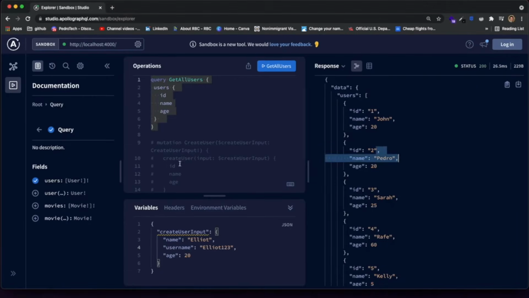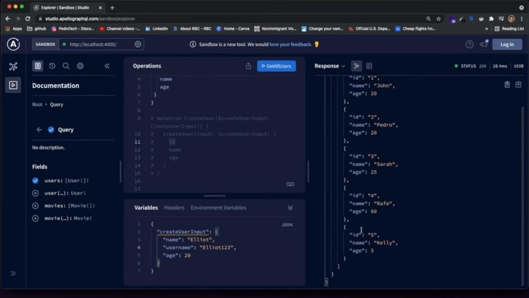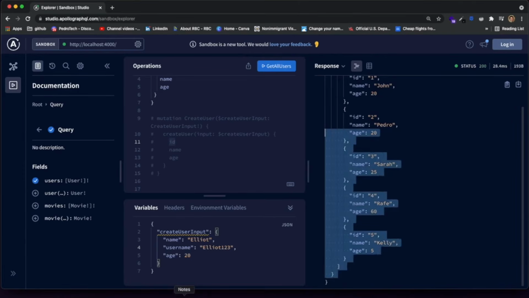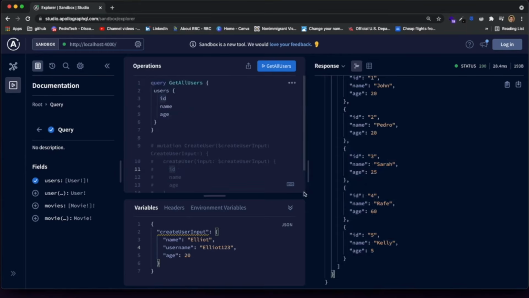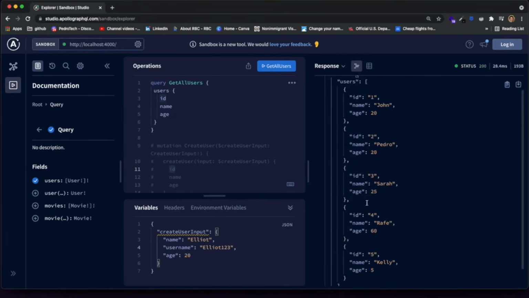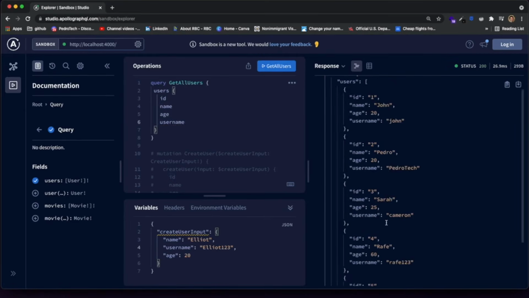Let's come over here to our Apollo GraphQL Studio. Let's get all users. You see everything is working perfectly. You can see Elliot disappeared because we restarted the server, so that's right. But one thing I want to do is update Sarah's username. Let's just grab username over here. Let's see what is Sarah's username. It is currently Cameron. I want to update it.